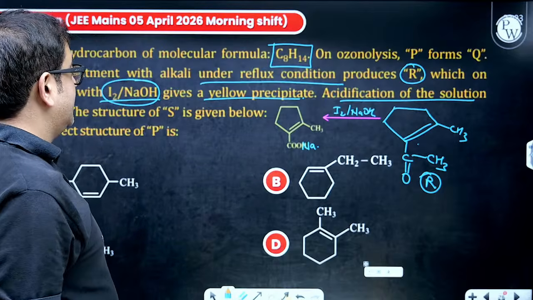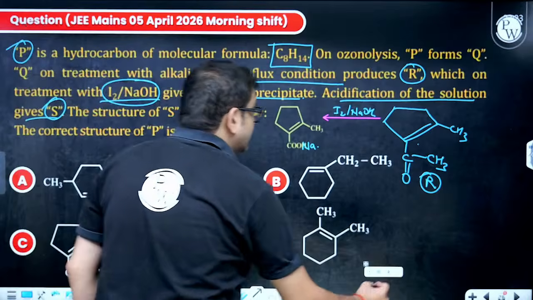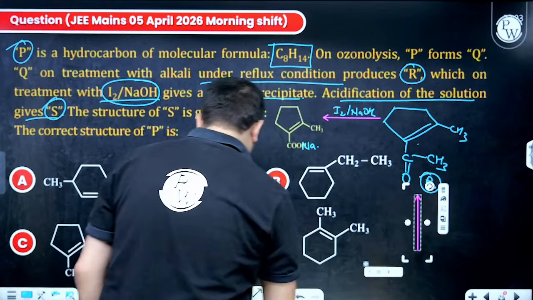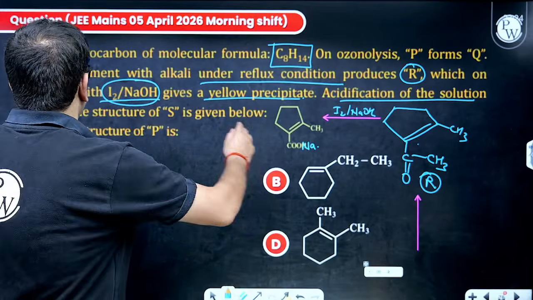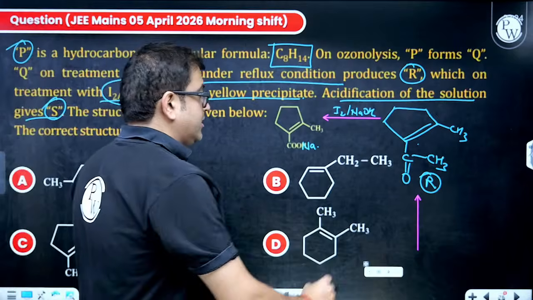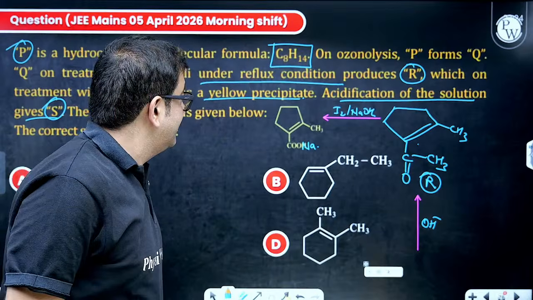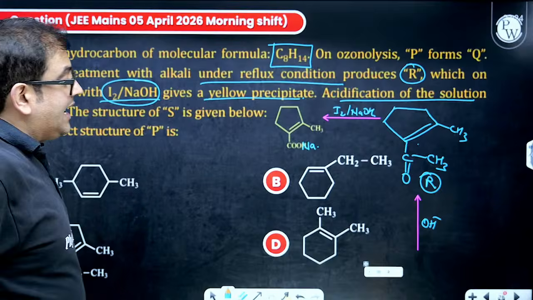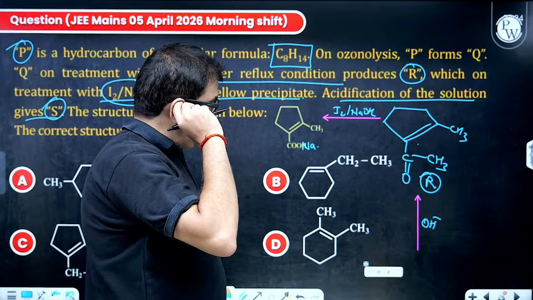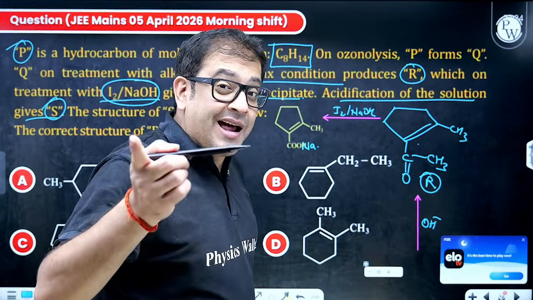Now, this R is produced from Q. You did what with Q? Q was treated with alkali. Okay, so I have treated this with an alkali and then this has formed. So, after ozonolysis, I have treated with alkali. That means, sir, this has been produced from a carbonyl compound.